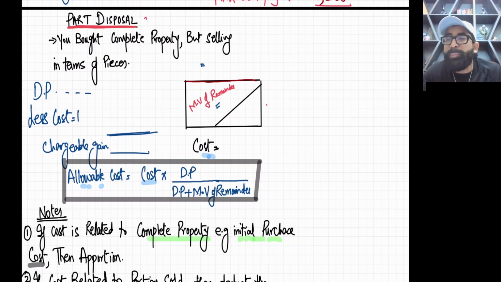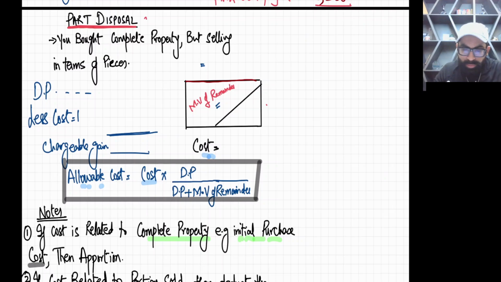This is what we call part disposal. You bought a complete asset, but now you are selling just a part of it. The tax department says this part disposal event is also chargeable and you need to pay tax on it.